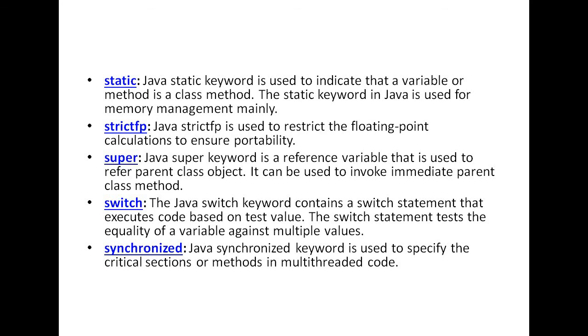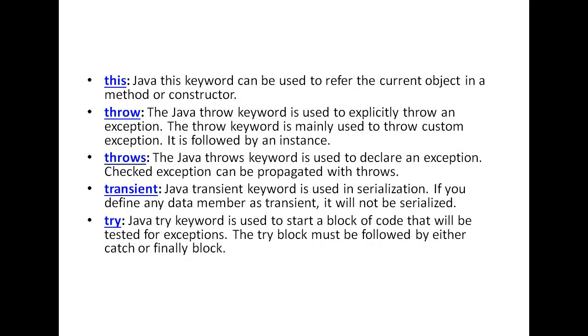Whenever we discuss thread programming, the synchronized keyword is used. Whenever I declare one method as synchronized, that method cannot enter into the critical section. We will discuss that concept. And this is a keyword that refers to the current object, current method, or current constructor.